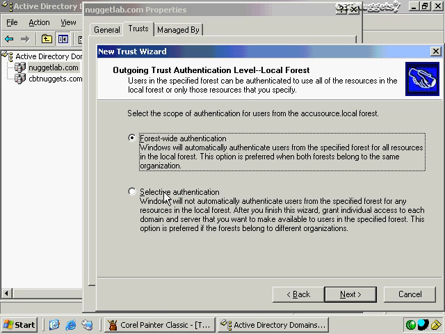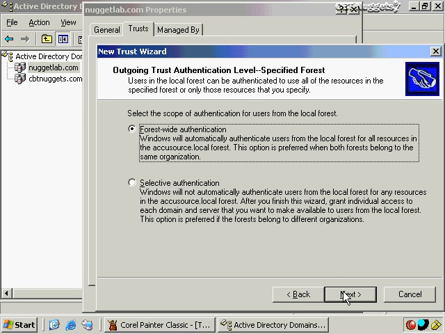We could also do selective authentication, which allows us to select specifically which servers within a specific domain we want people to be able to access resources on. So that's just a much more selective item, as it implies in the name there. If you choose forest-wide authentication here and you want to change it to selective authentication later on, you can do that, however. Now this next dialog box looks almost identical to the first one that I saw, except that this is for the destination specified forest. Now let me go back a second.